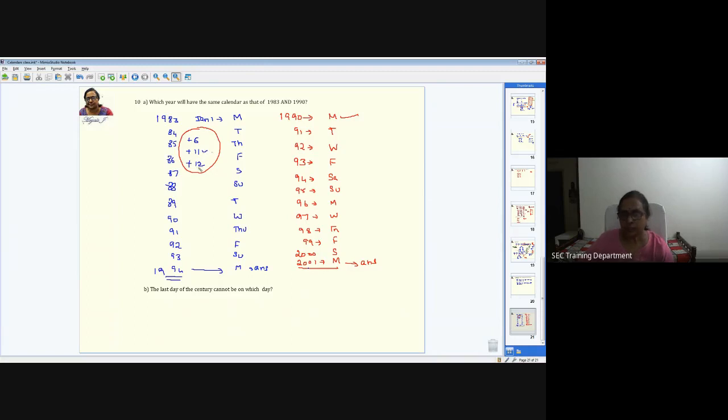So this is a thing, but you cannot say that all the time it is going to be after 11 years. Sometimes it may be 6, and sometimes it can be plus 12. And the other one is that these 2 years are not leap years. When you consider the leap year, then it is going to be something different. For leap years, normally you can see that the calendar repeats after every 28 years.